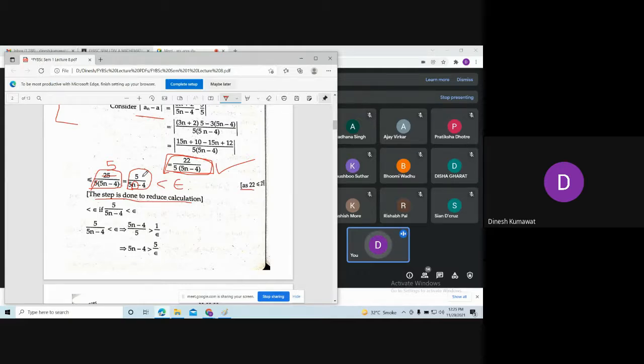Remember what is our aim? Our aim is to show this number is less than epsilon. So you assume this, 5 upon 5n minus 4. And don't forget, this we need to show.